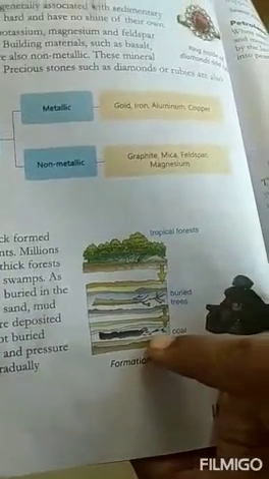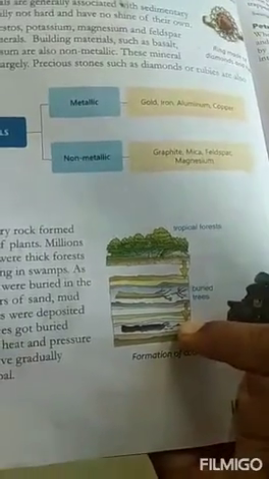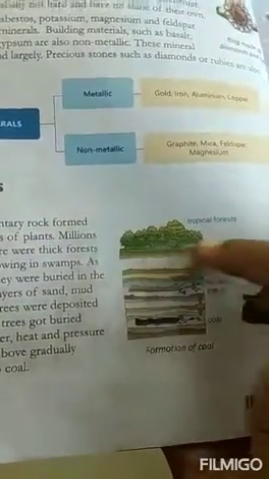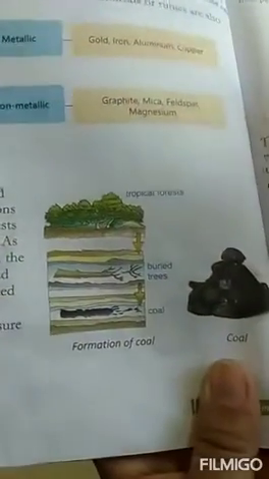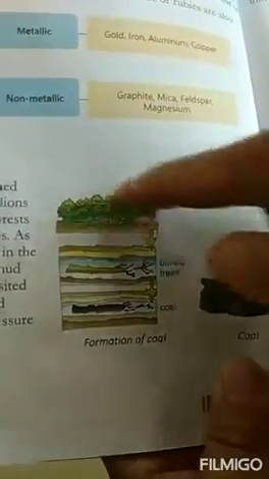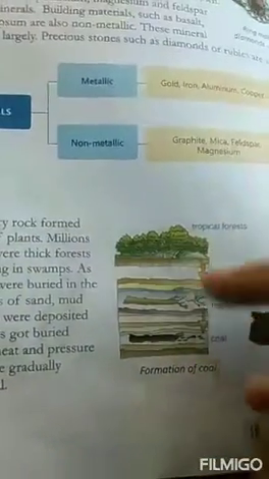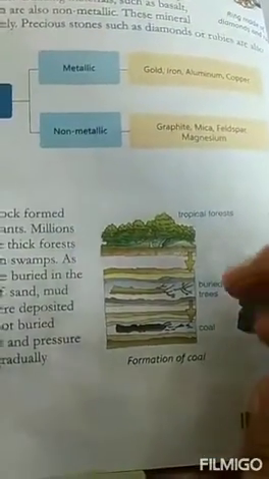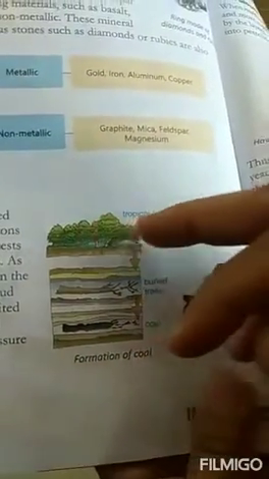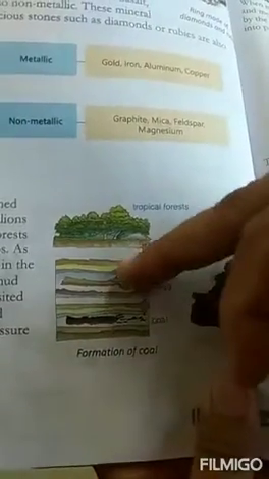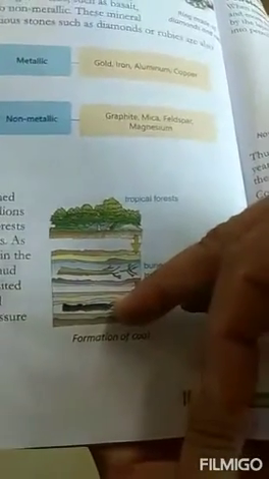So what is coal? Basically, it's a sedimentary rock which is formed from the remains of plants. Millions of years ago, there were thick forests like here on the earth. Now also we have them, growing in swamps. Swamps are actually damp areas. Now what happened? As the trees died, they were buried in the swamps. Many layers of sand, mud, and more dead trees were deposited on them.